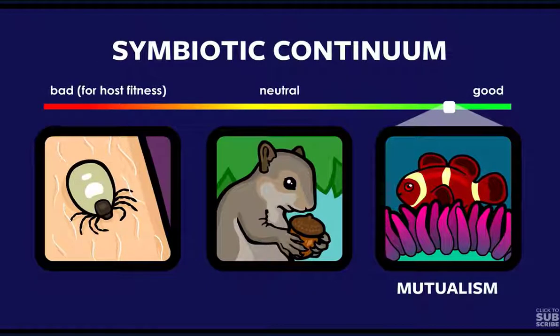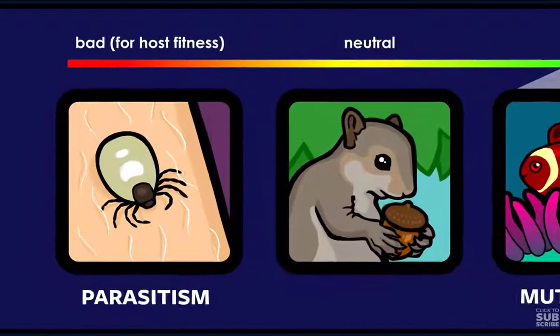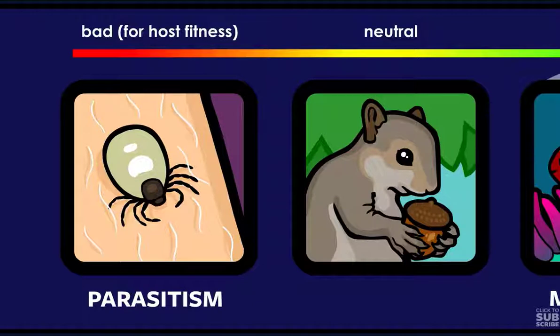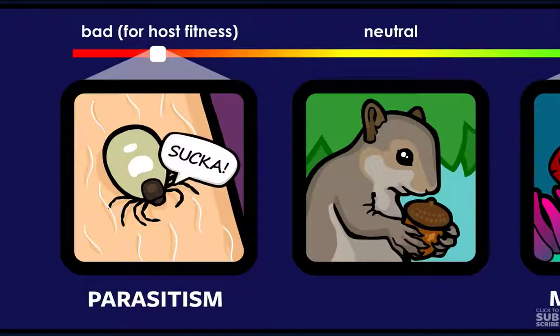Parasitic symbiosis, or parasitism, is when one benefits while the other is harmed. Ticks are a good example of a parasite. They drink your blood and then sometimes repay you with Lyme disease.